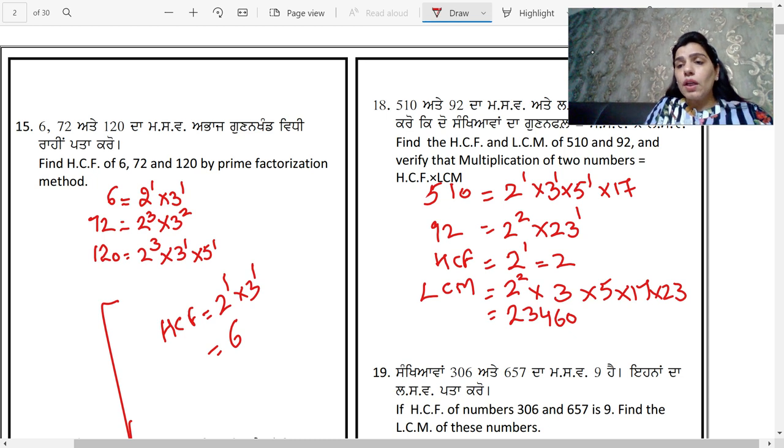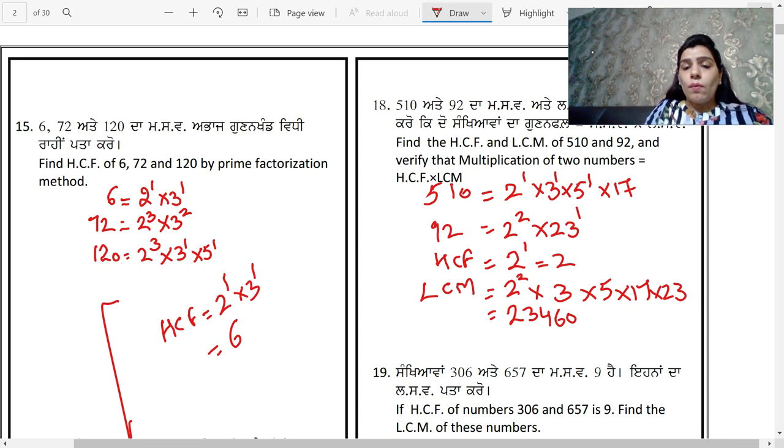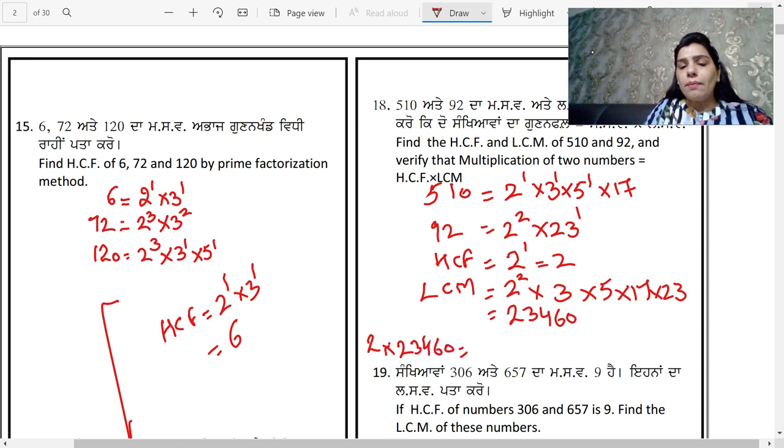But the question is not complete over here, because you have to verify the result that when you multiply HCF and LCM, that is the same as the product of numbers. So my HCF is 2 and my LCM is 23460. When I multiply these two, I get the result as 46920.